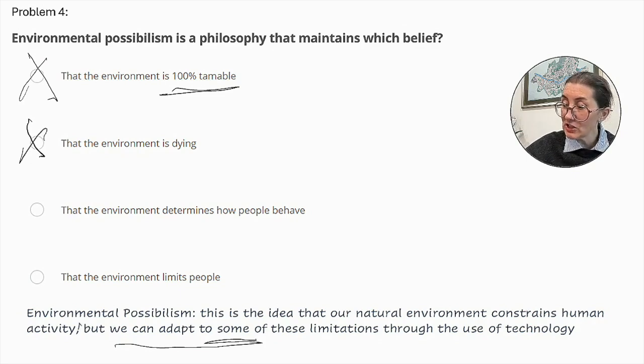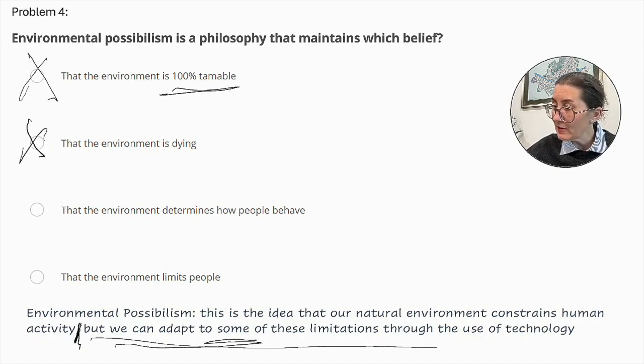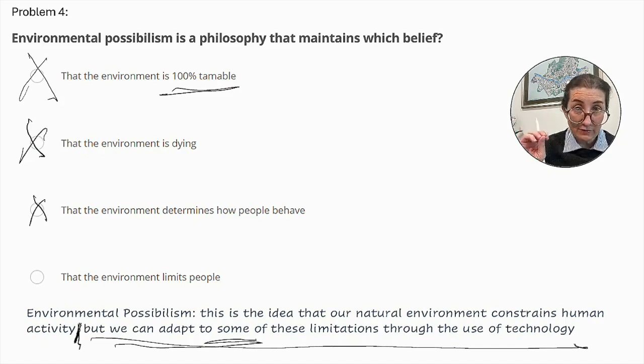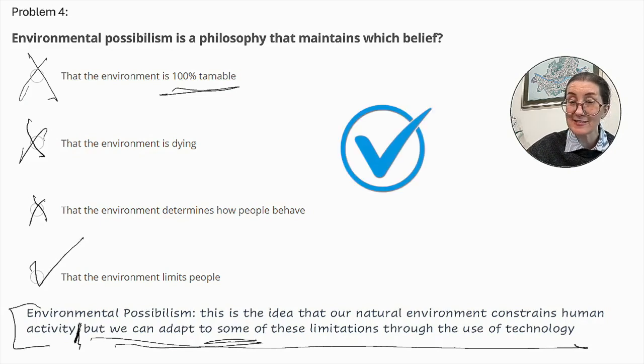Now, if the definition ended here, then that could possibly be the answer. But there's also this part here, but we can adapt to some of these limitations through the use of technology. So this is not the correct answer either. That the environment limits people. This is fairly general, but given our definition, this fits best. So that is our answer.